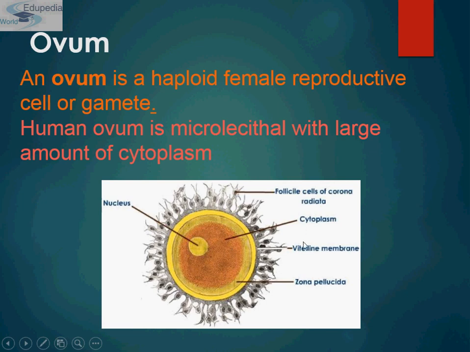And this is the corona radiata. These are the follicle cells of the corona radiata. It is a very thick coat, and this is the perivitelline space. Between the vitelline membrane and the zona pellucida there is a narrow perivitelline space. And the human ovum is a microlecithal cell with a large amount of cytoplasm.